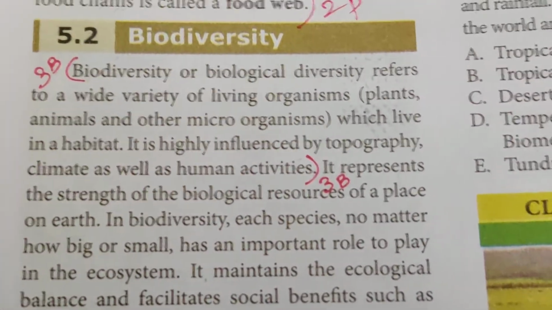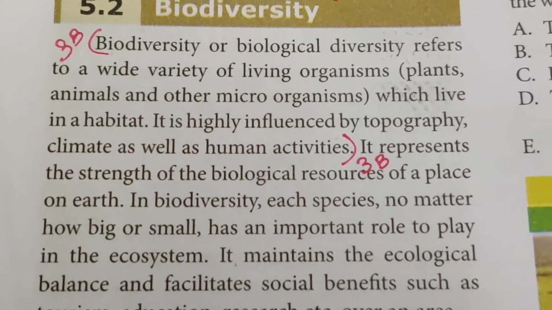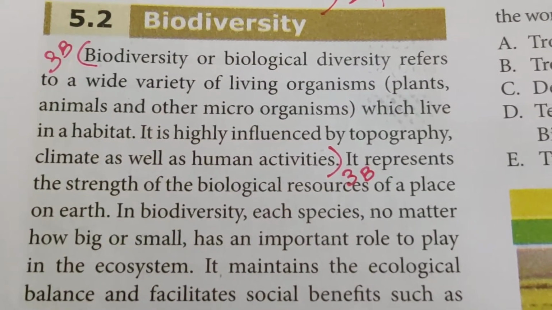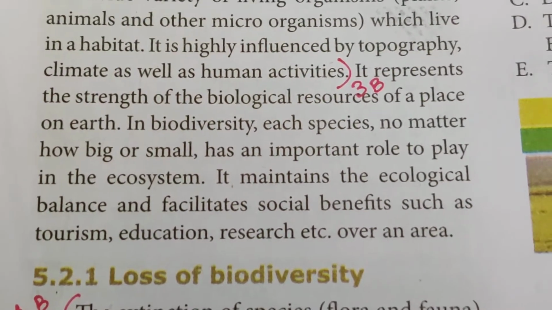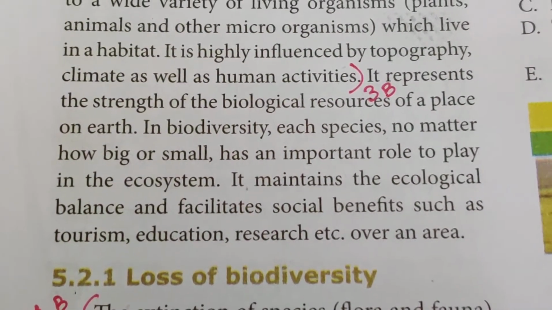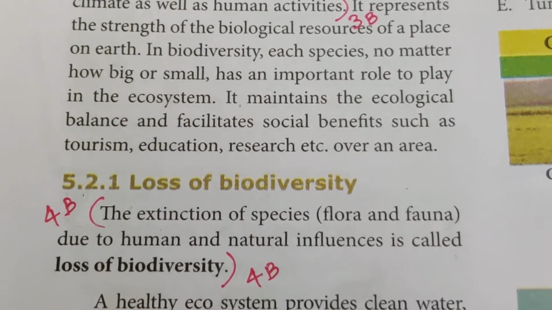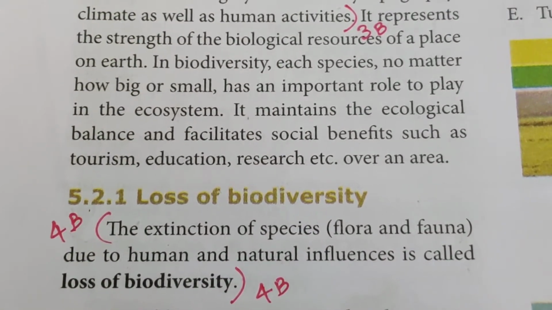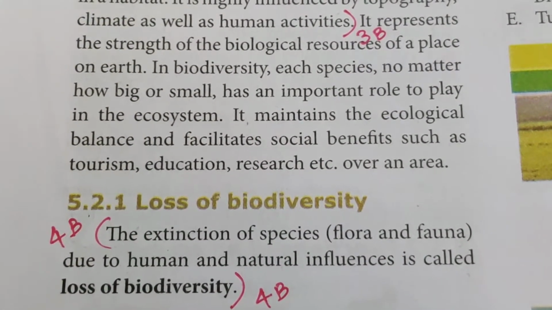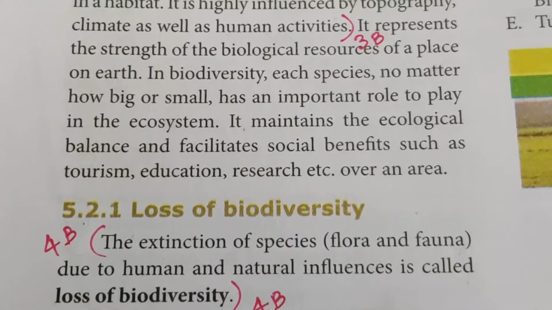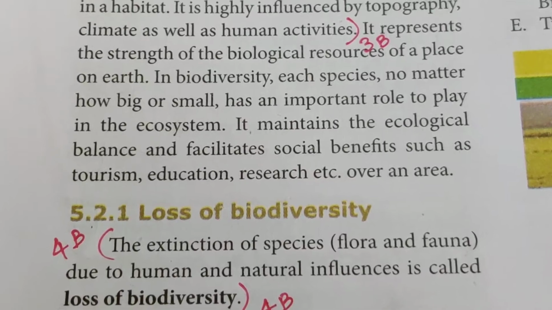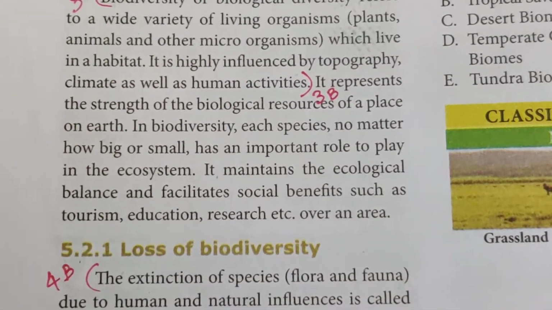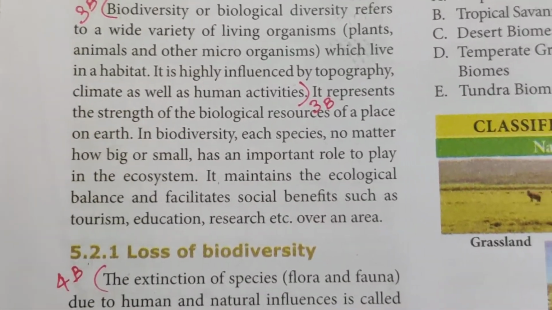Based on the land, climate, as well as human activities, the biological diversity will vary. It represents the strength of the biological resources of a place on earth. In biodiversity, each species, no matter how big or small, has an important role to play in the ecosystem. So it maintains the ecological balance and facilitates social benefits such as tourism, education, research, etc. over an area.